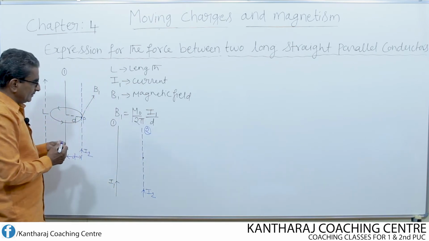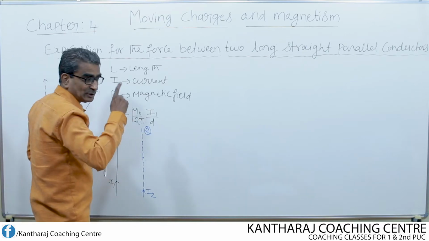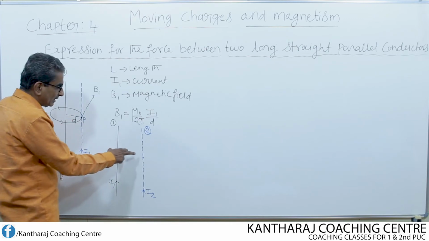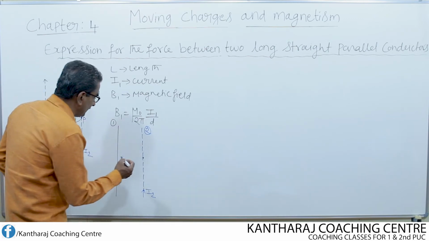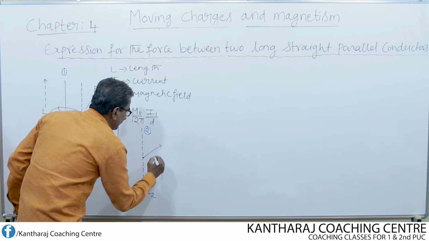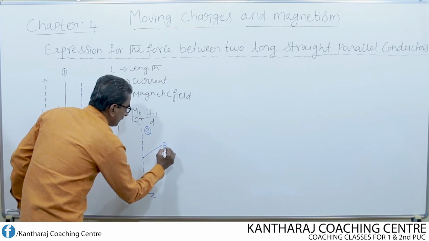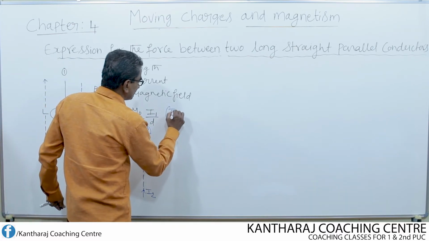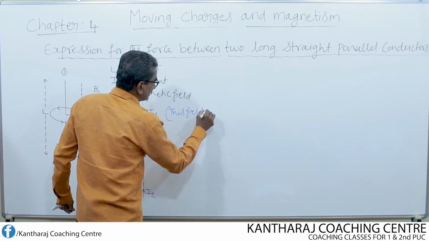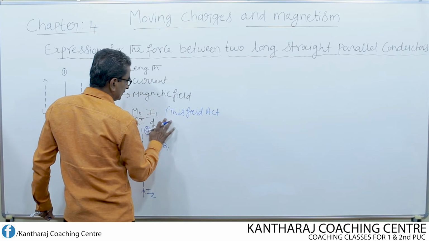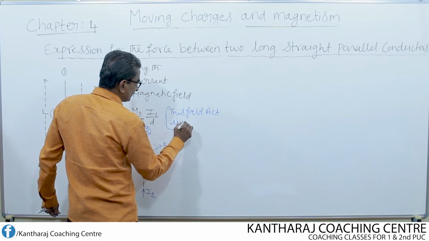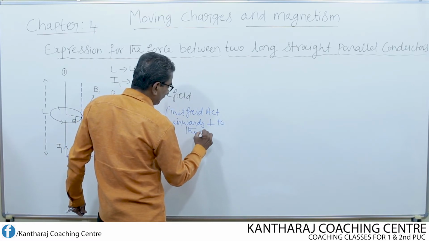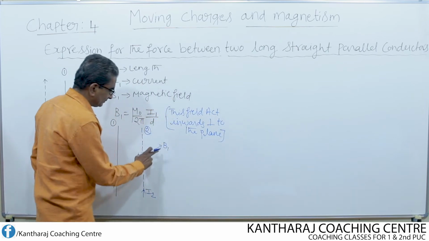Okay. Now, the second conductor is said to be placed in the magnetic field of what? First conductor. So already at this point, let us call this point as P. At the point P, there is one magnetic field. What is that magnetic field? That magnetic field is B1, which is directed inwards, perpendicular to the plane of the figure.